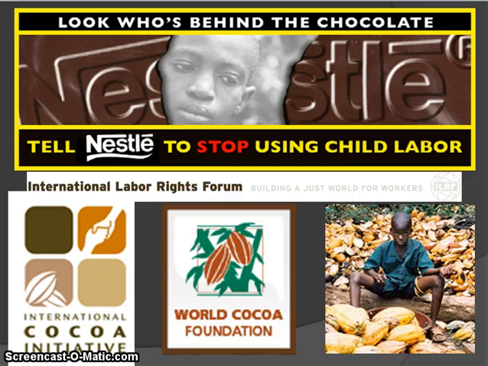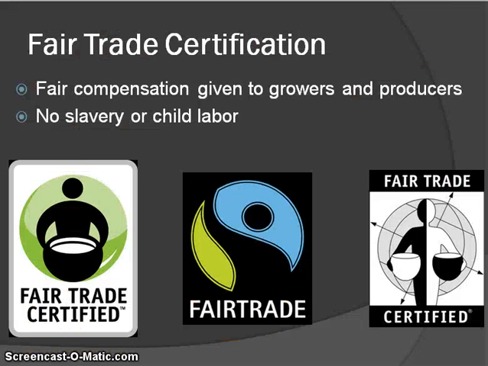Investigative reporting has recently drawn attention to the rampant slave trade in West Africa, particularly of children, associated with chocolate production. Consumers have the option to buy fair trade certified products if they are concerned about supporting child slavery or want to ensure that producers get fairly compensated.